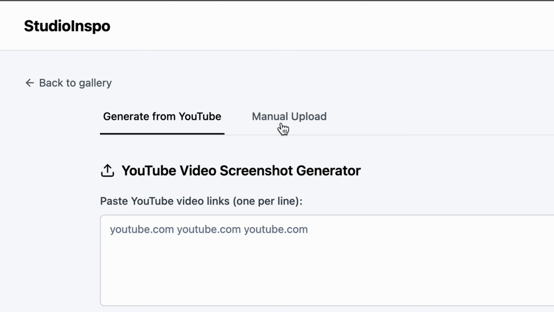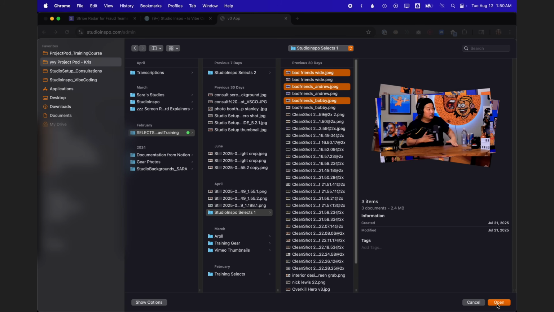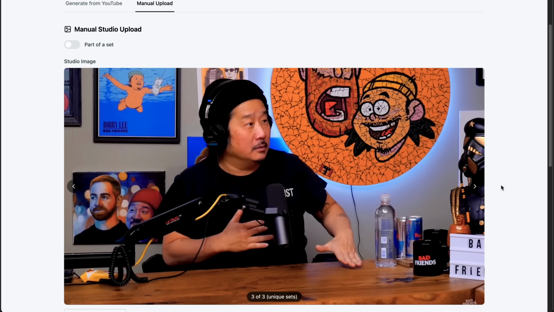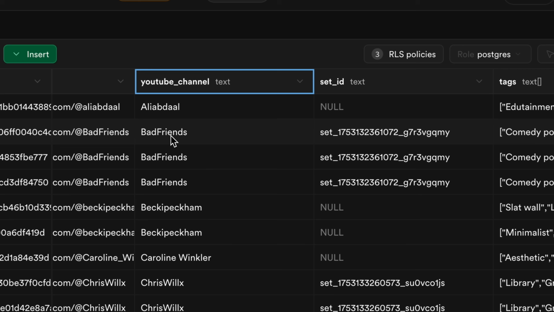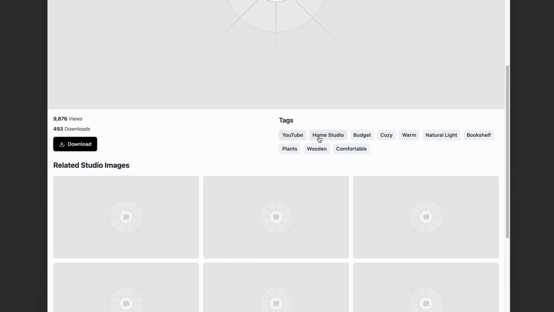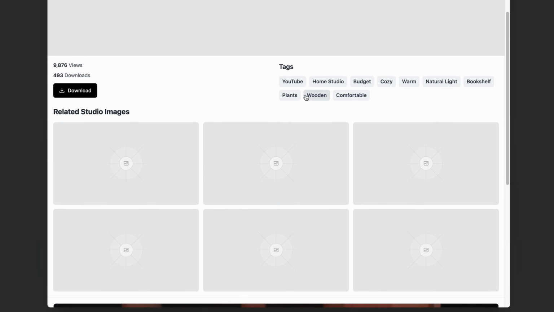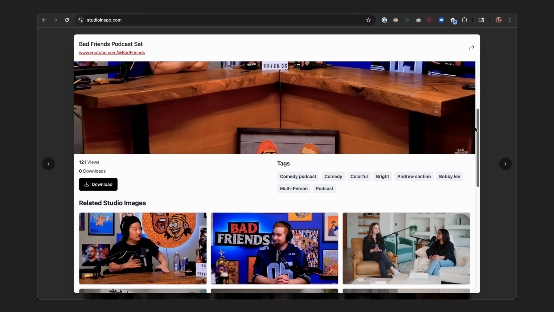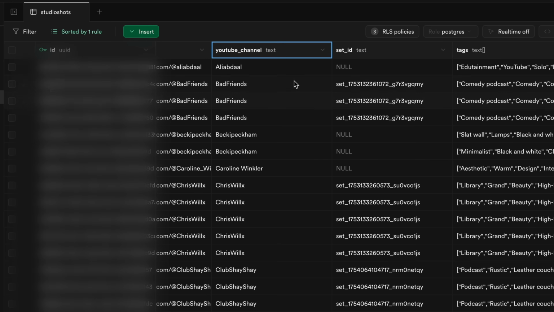A cool part that I set up here of the table is if the images are a part of a set. So say it's a podcast with 3 different angles, right? A wide angle and 2 close-ups. So each of those images gets the same set ID. This is going to allow us to get those images together, and that's important because this is something I'm gonna do tomorrow, but I want a related studio images panel. I think you guys saw that in the UI. So this is a way that the other images of the set can pop up first in that related studio images part. I also created a view and download counter that is stored in the table.